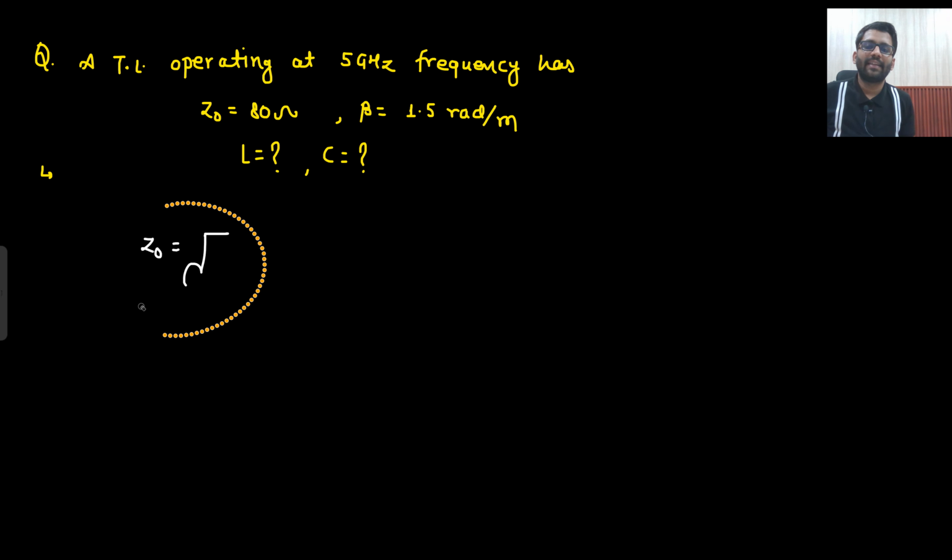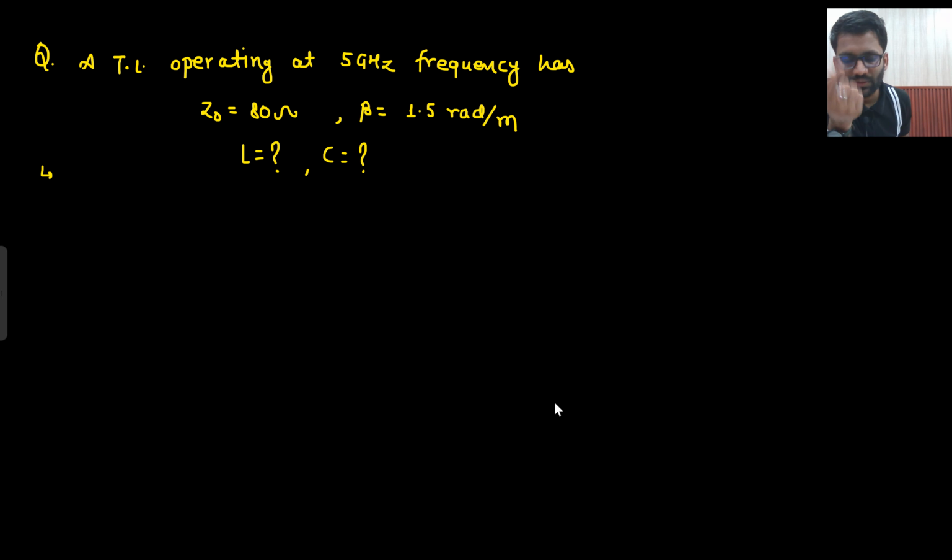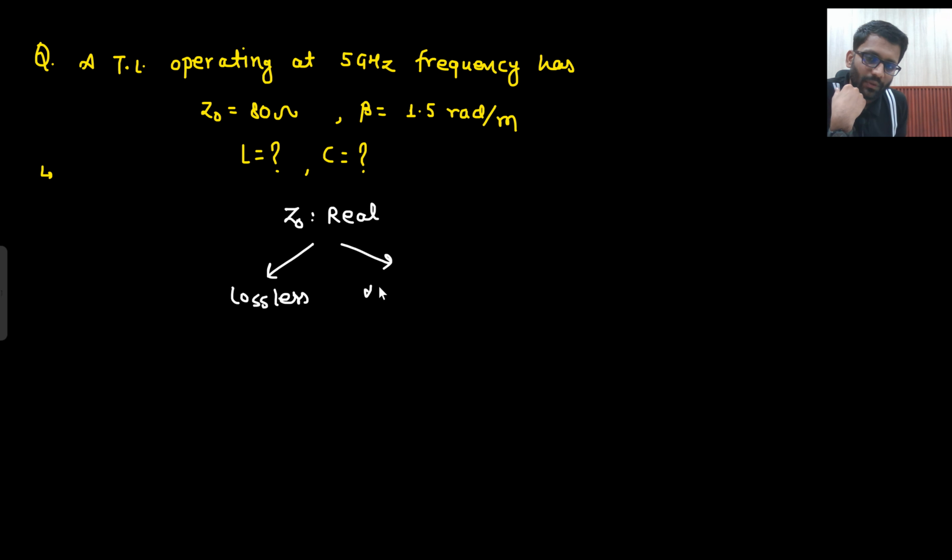Now, which line is that? Is this a lossless line or a distortionless line? Z naught is real, so there are only two possibilities: it could be lossless or distortionless. Are R and G mentioned? No. Is alpha mentioned? No. So now you cannot tell whether it is lossless or distortionless.